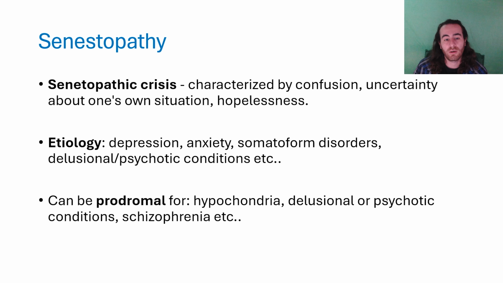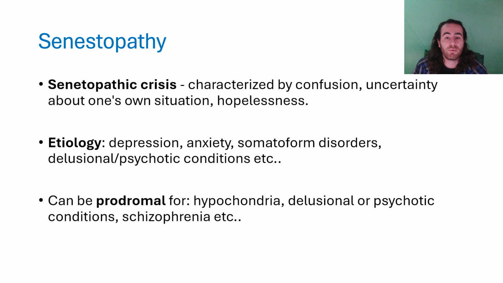We may also encounter a senestopathic crisis. This is a condition where a person acutely perceives abnormal and distressing sensations with high intensity or multitudes of them. This can last from minutes to hours and is usually very distressing, leaving patients dazed, confused, and uncertain about their condition. Senestopathies themselves can be a primary symptom or secondary.